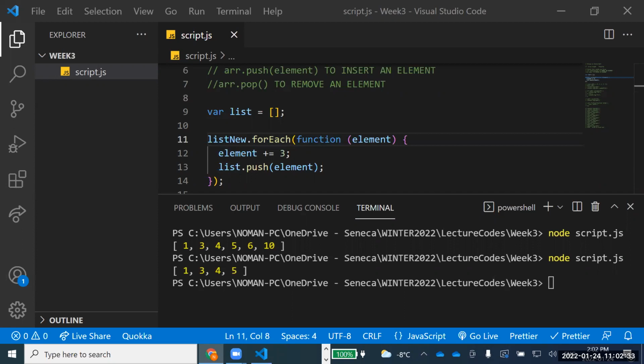Yeah. So the values will be what? Values will be copied for that one, and now we can just populate that one. So if you see, I have just taken a list, new dot forEach function element, and for every element I'm just saying keep on adding 3. In the end, you have to just push that into the typical value.